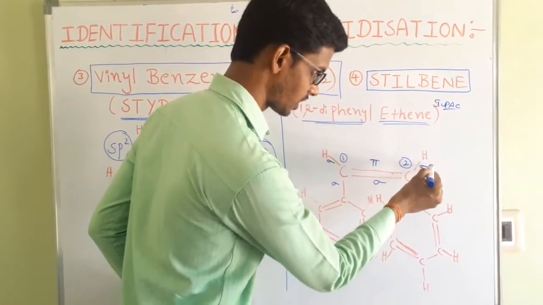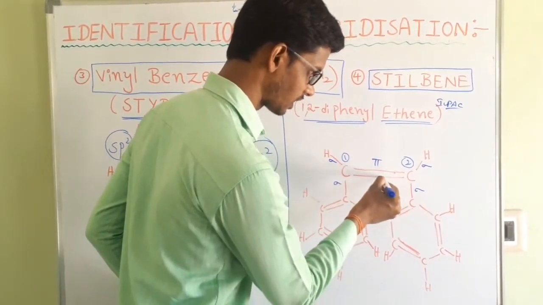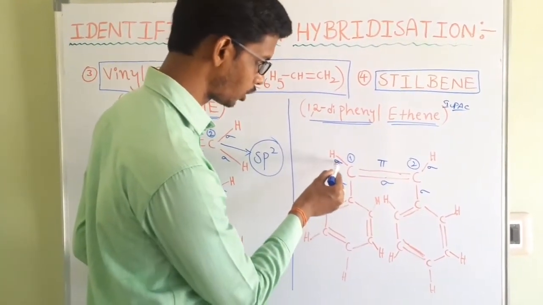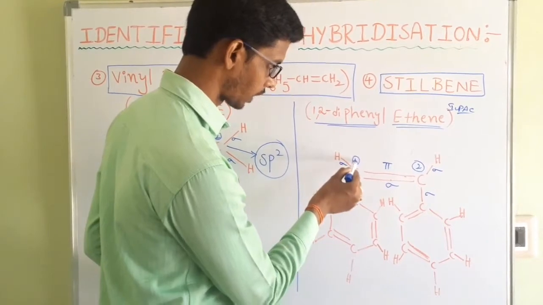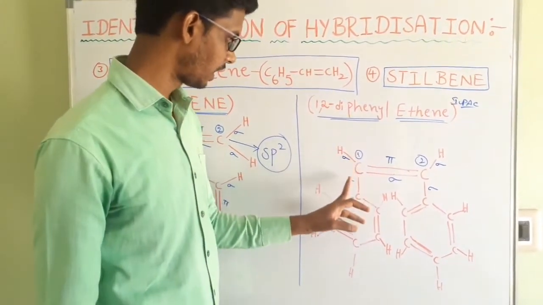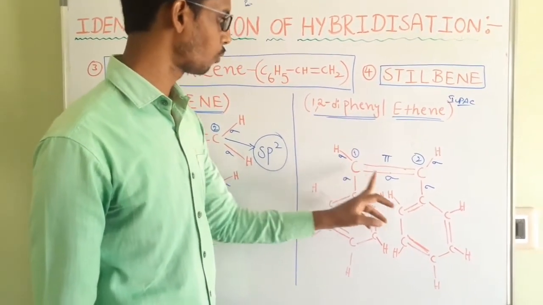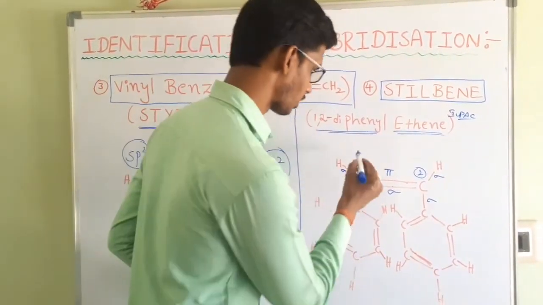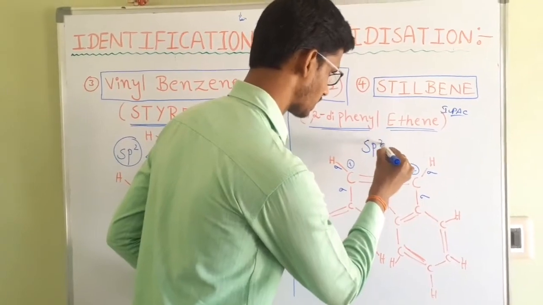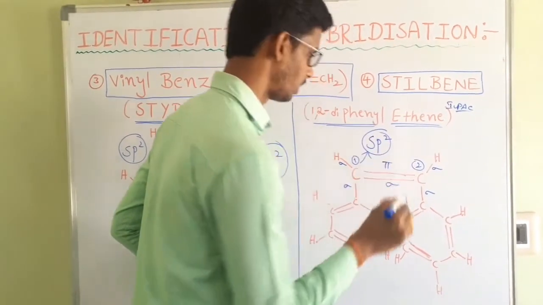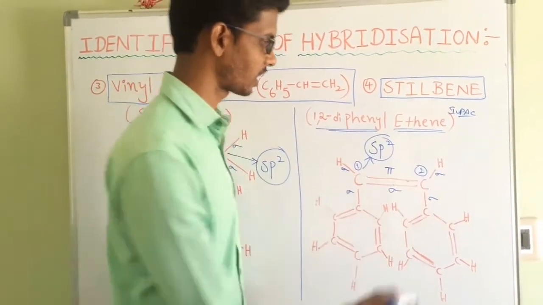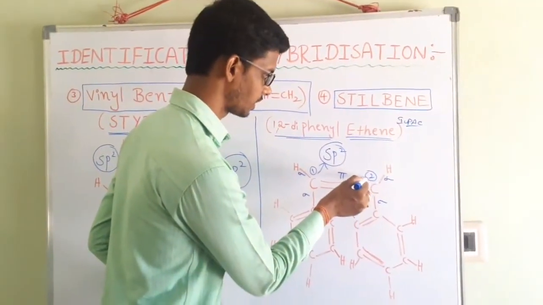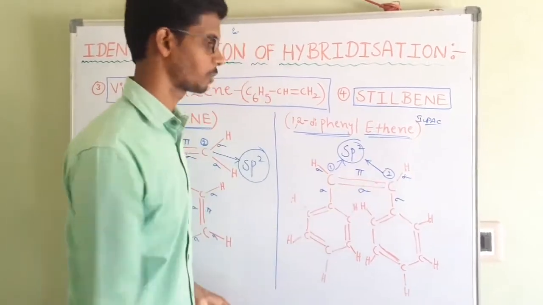This carbon also has sigma, sigma, and already a sigma and pi. Both carbons 1 and 2 consist of 3 sigma bonds and 1 pi bond. That means the first carbon belongs to the sp2 series. Next, the second one also consists of 3 sigma bonds and 1 pi bond. That's why the second carbon also belongs to the sp2 series.